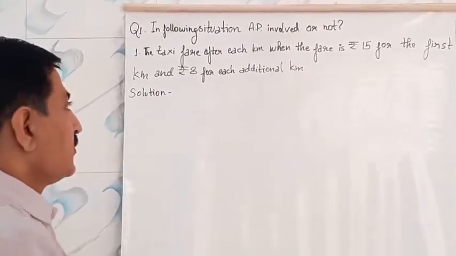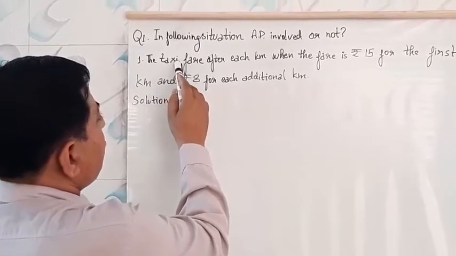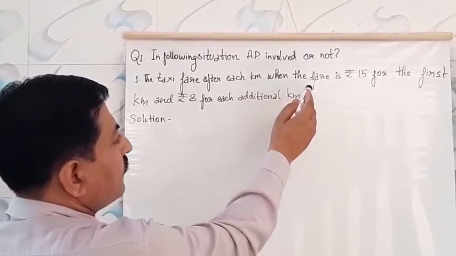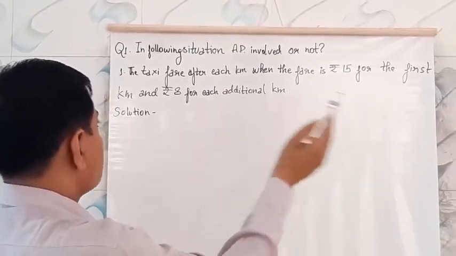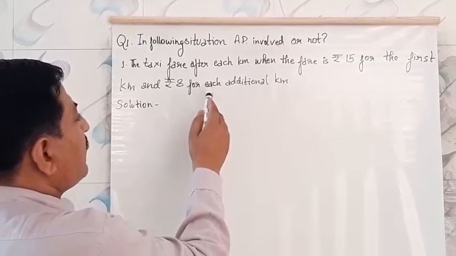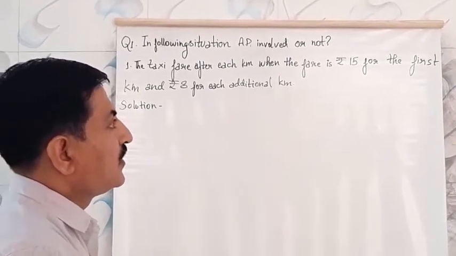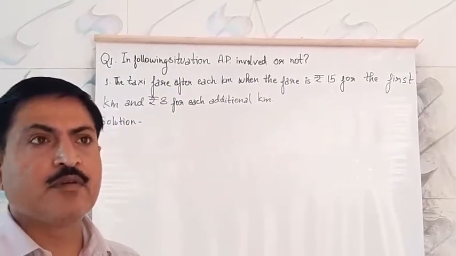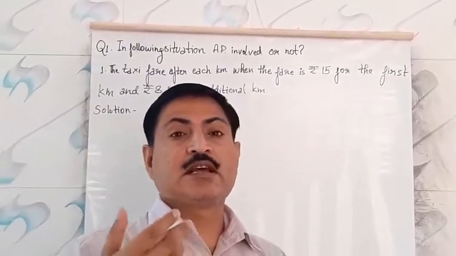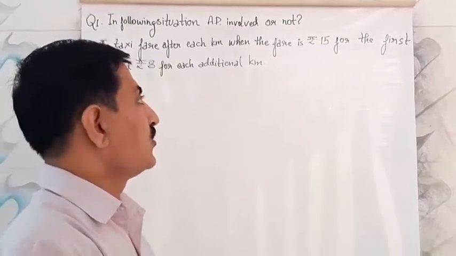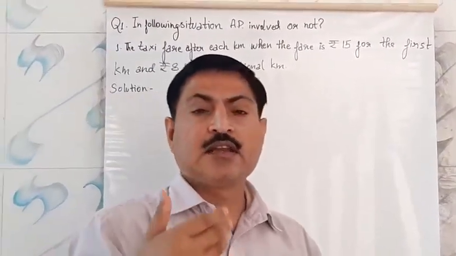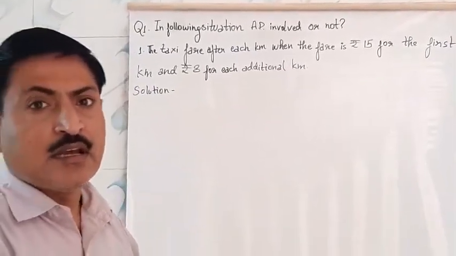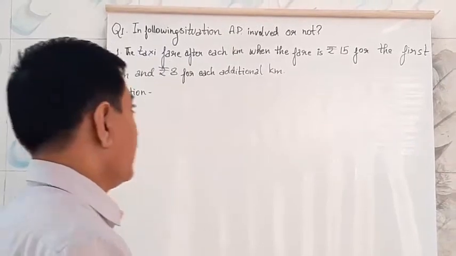So see, the question is: the taxi fare is rupees 15 for the first kilometer and rupees 8 for each additional kilometer. Means for the first kilometer, if a person is traveling 1 kilometer, it takes 15 rupees, and if he travels 2 kilometers, then 8 rupees more. So 15 plus 8 is 23, and for 3 kilometers, 8 rupees more. Means for each additional kilometer, it is taking 8 rupees.